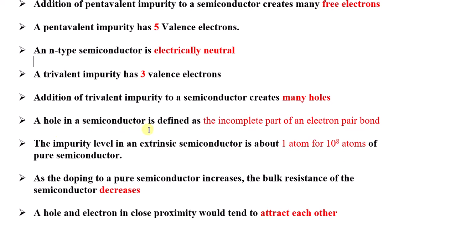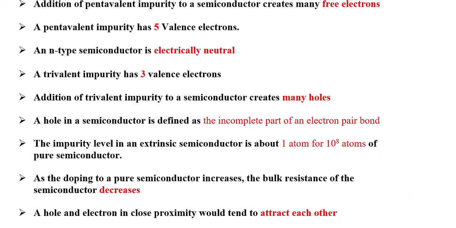A hole in a semiconductor is defined as the incomplete part of an electron pair bond. Four valence electrons will be there in the outermost shell of the semiconductor, whereas a trivalent impurity has only three. So three bonds will happen, but one will never bond with any. Hence a hole is created. That is why it is incomplete. The impurity level in an extrinsic semiconductor is about 1 atom for 10 power 8 atoms of pure semiconductor. This value you have to remember.